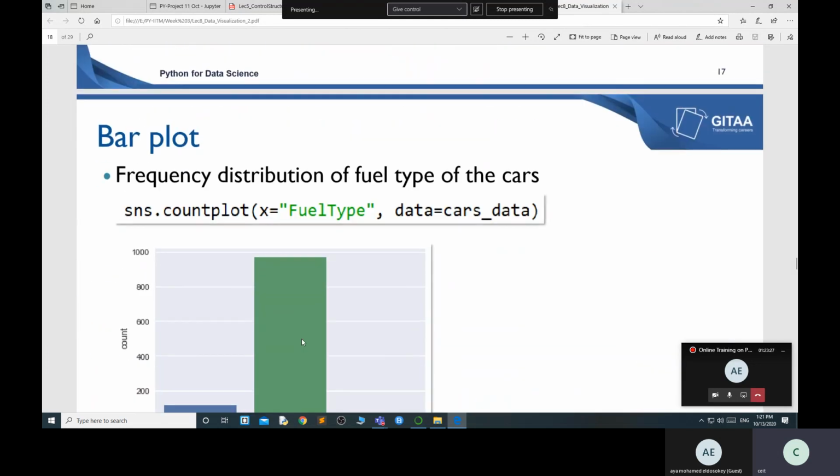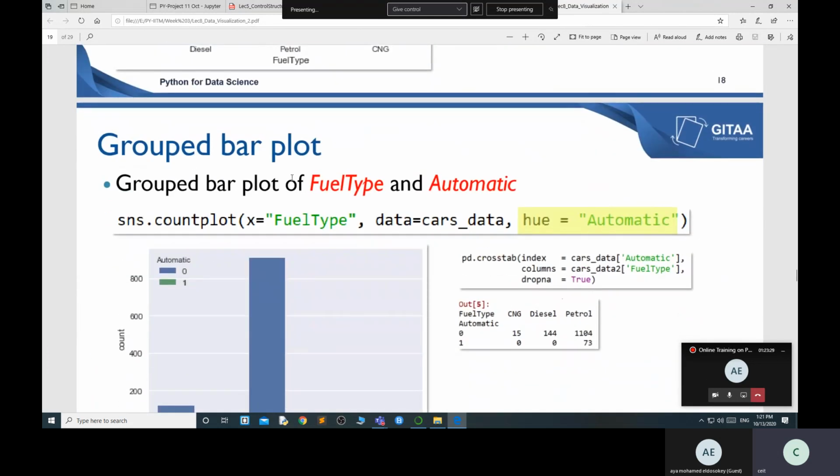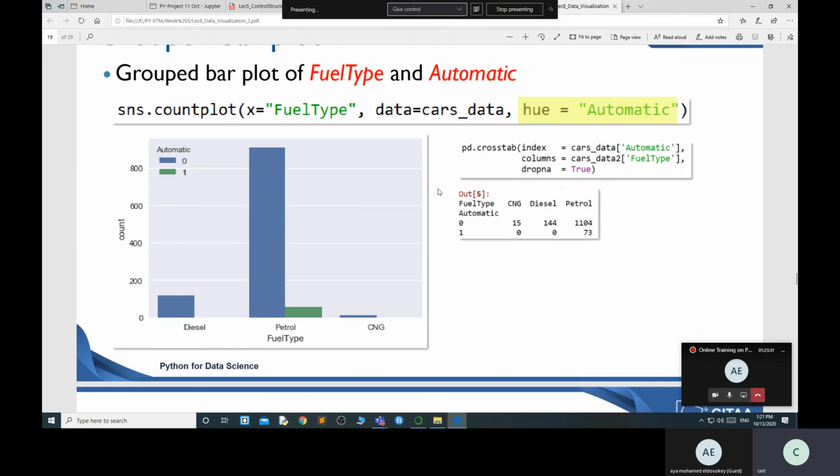This is a bar plot. This is a grouped bar plot, where you can apply the grouped y. This is for the cross tab. If you remember the cross tab we did over here, you can plot it with this count plot. X is fuel type, and the data and grouped values are available.